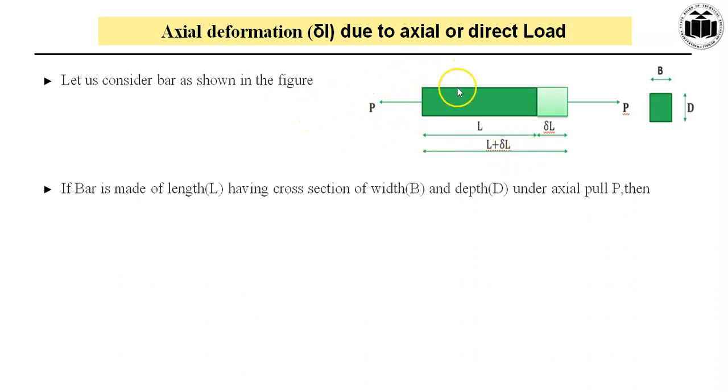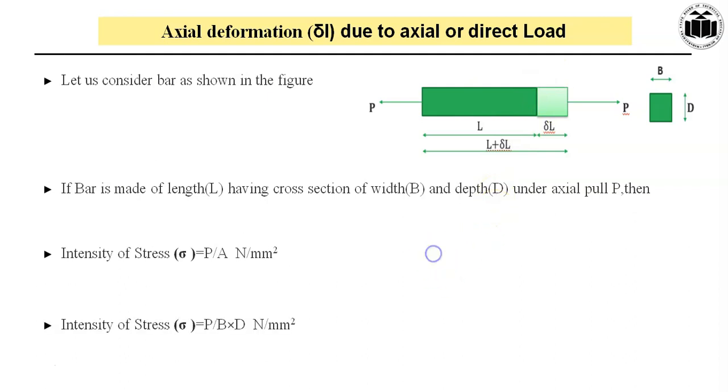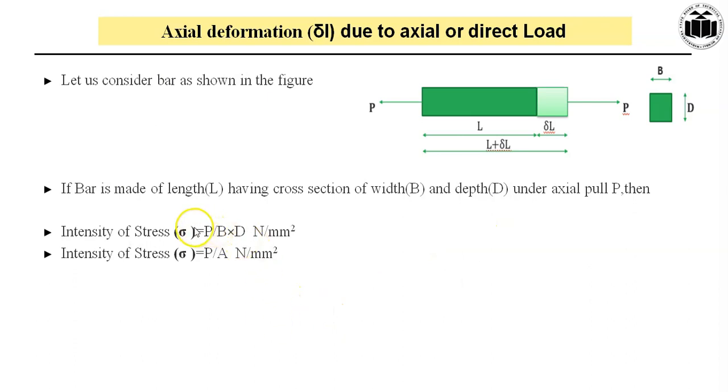Due to this pull force P, there will be resistance offered by this body. This resistive force upon cross-sectional area is nothing but the intensity of stress in Newton per mm square. Mathematically, stress is equal to P upon B into D. There will be deformation of this bar due to the applied force P. The ratio of delta L to the original L is the quantity called strain.